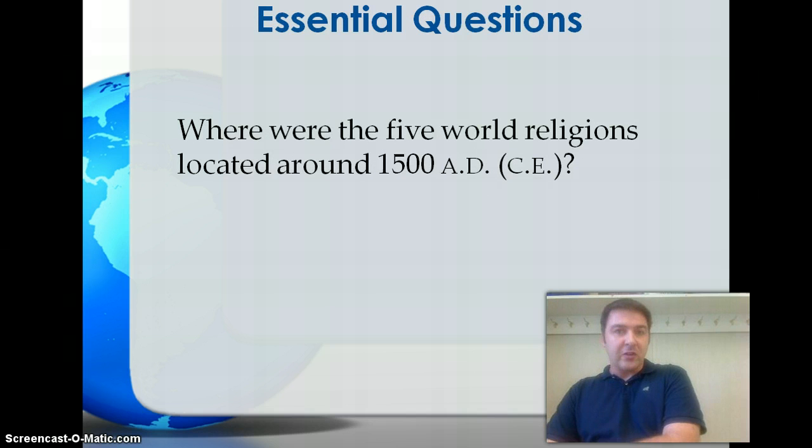Our essential question, pretty much another map question: Where were the 5 world religions located around 1500? You want to be able to, on a map, just like our world empires, place the world religions on the map. So that's what we'll take a look at here.